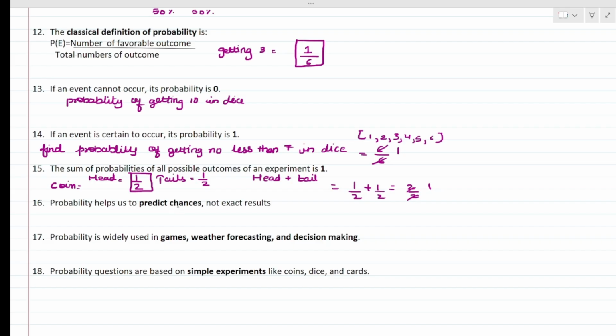Probability helps us to predict chances, not exact results. That means probability does not guarantee any outcome. It only predicts the chances. It is not saying that it is guaranteed. Probability is widely used in games, weather forecasting, and decision making. Next, probability questions are based on simple experiments like coins, dice, and cards.